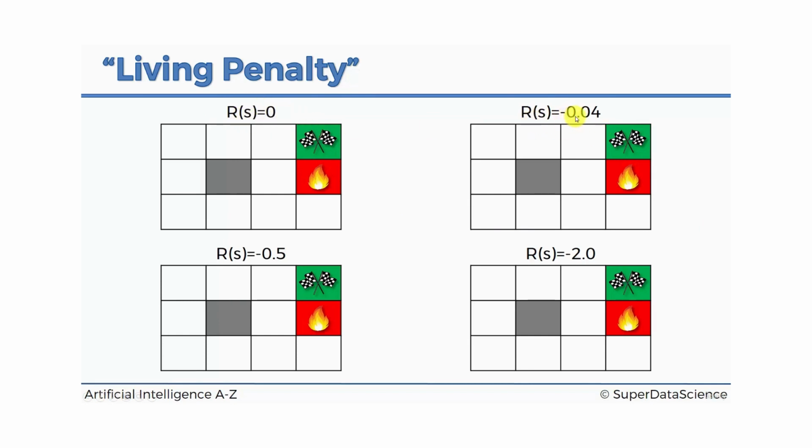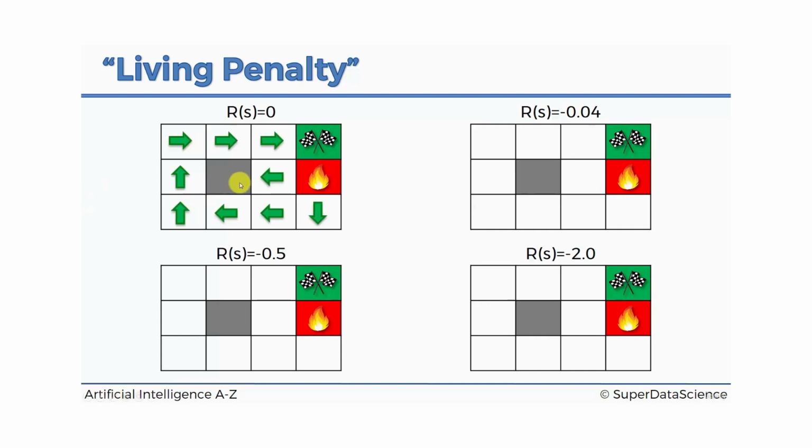Here the reward is going to be -0.04, what we just introduced now. Here the reward, or the living penalty, will be -0.5, so much higher, you can see, than here, more than 10 times greater. And here the living penalty will be -2, so even more than the reward you get for jumping, or even less than the reward that the agent gets for ending up in the fire pit. So let's have a look at how the actions, or the optimal policy for passing this environment, will change depending on this reward. So this is our original policy.